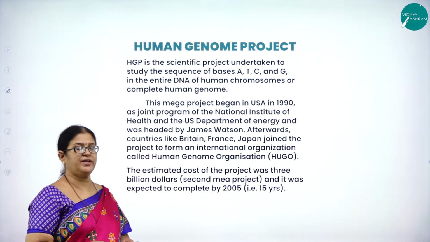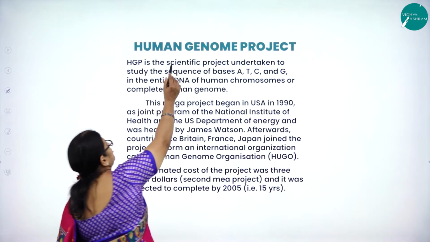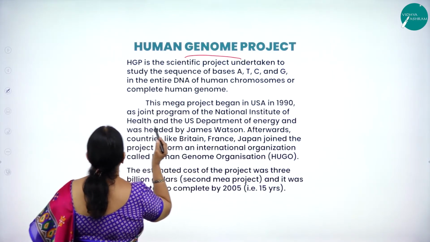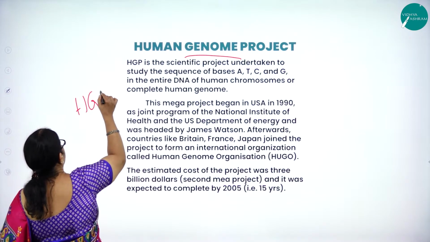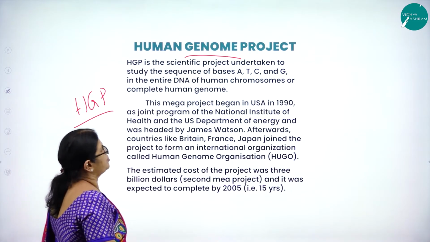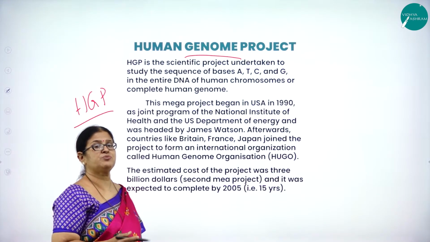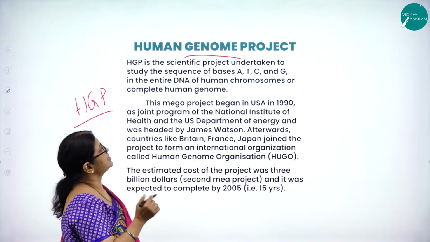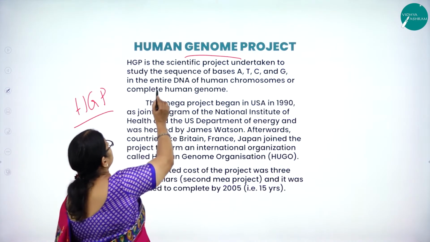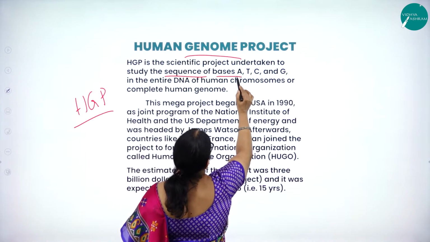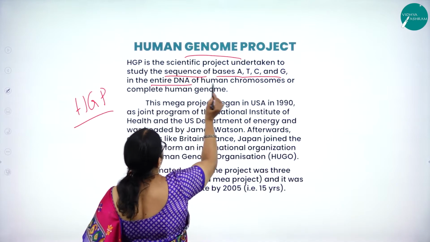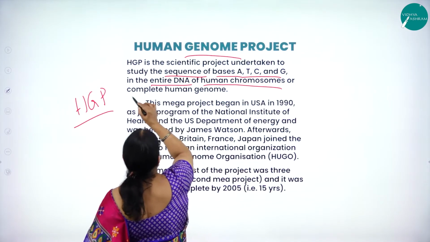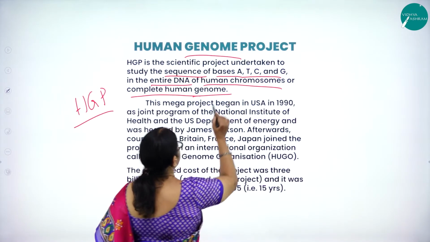Moving on to the next very important concept called the Human Genome Project. The short form is HGP. What is this human genome? A set of genes is called a genome. So HGP is the scientific project undertaken to study the sequence of bases, that is A, T, C, and G, in the entire DNA of human chromosomes or the complete human genome.